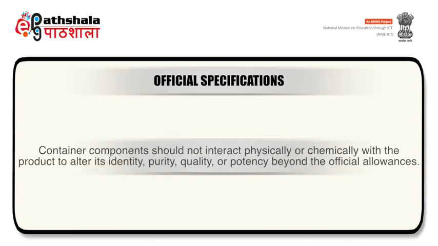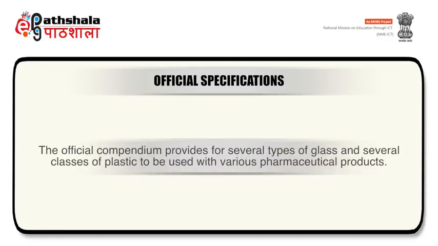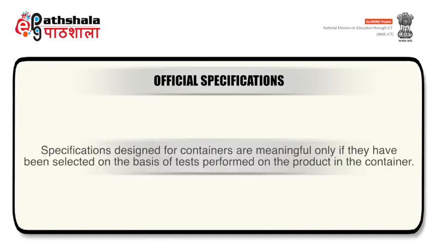Container components should not interact physically or chemically with the product to alter its identity, purity, quality or potency beyond the official allowances. Usually, the major component of the container is glass or plastic. The official compendium provides for several types of glass and several classes of plastic to be used with various pharmaceutical products. Specifications designed for containers are meaningful only if they have been selected on the basis of tests performed on the product in the container.